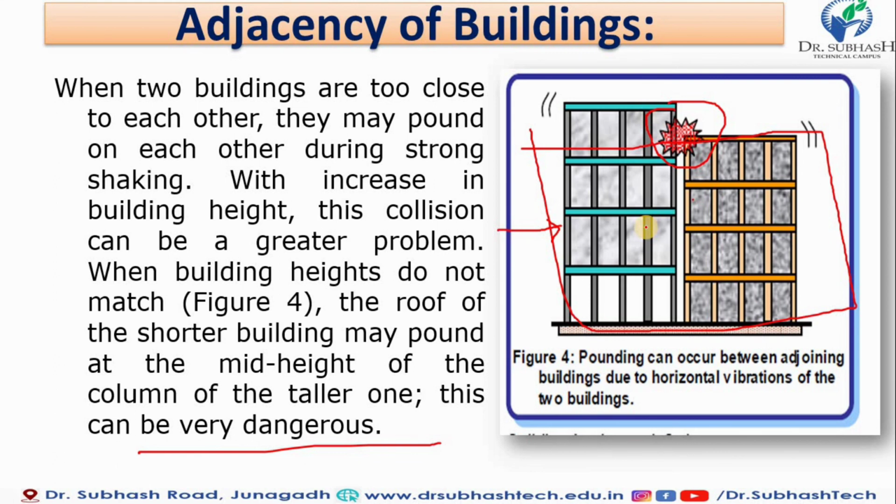So we avoid the pounding that can occur between two existing buildings due to horizontal vibration of the two buildings. We maintain this, which is very important when we construct a high-rise building near an existing building. So this is all about the earthquake resistance phenomena.